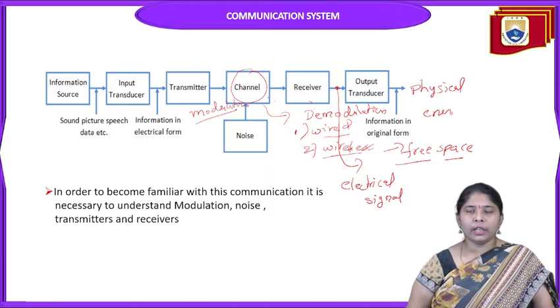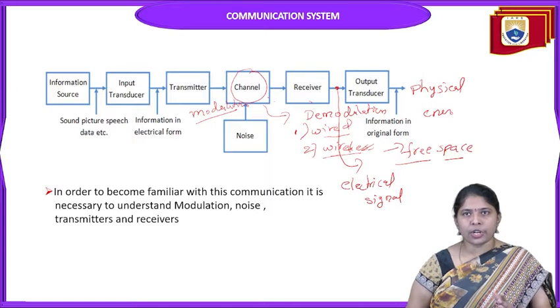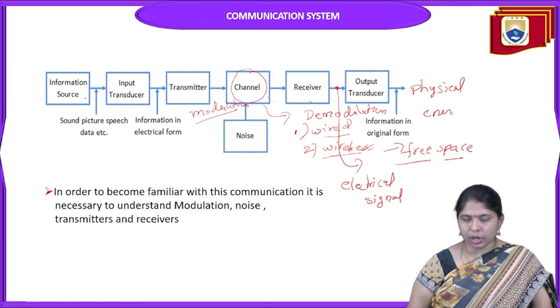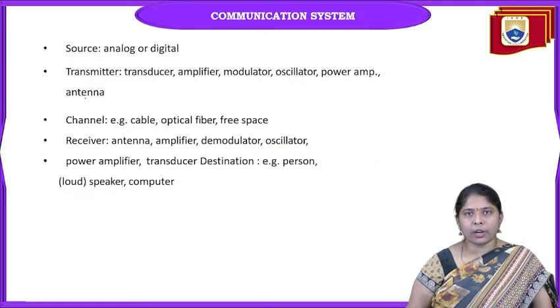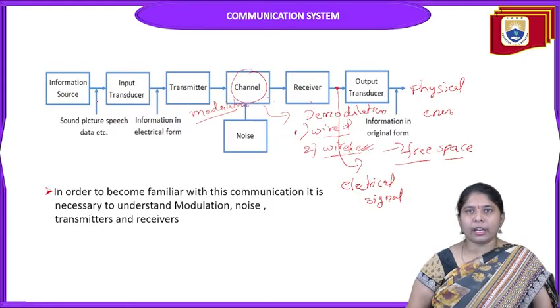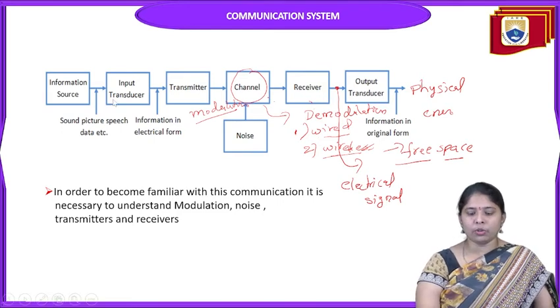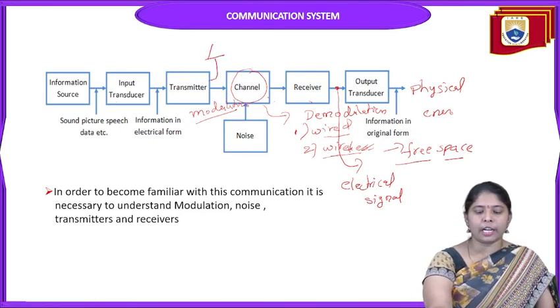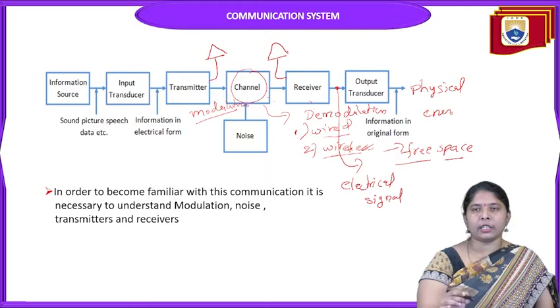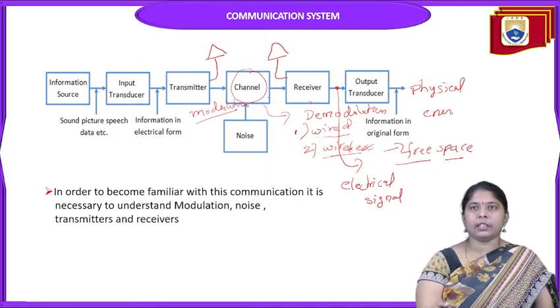Coming to more specifically how the information source, transducer and transmitter operate, with one example. The source signal may be analog or digital. In the transmitter, we have a transducer, an amplifier, a modulator, an oscillator, a power amplifier, and an antenna. Without an antenna, we will not transmit the signal from one place to another place. So one transmitting antenna is required at the transmitter, and at the receiver side we also need one receiving antenna.